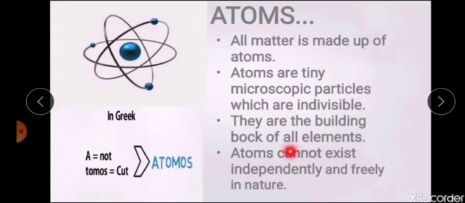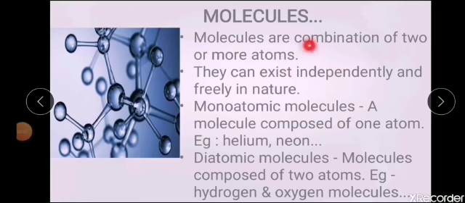We have seen what atoms are. When two or more atoms combine together, you call it a molecule. Unlike atoms, molecules can exist independently and freely in nature. If a molecule is composed of only one atom, you call it a monoatomic molecule, for example, helium, neon, argon, etc.